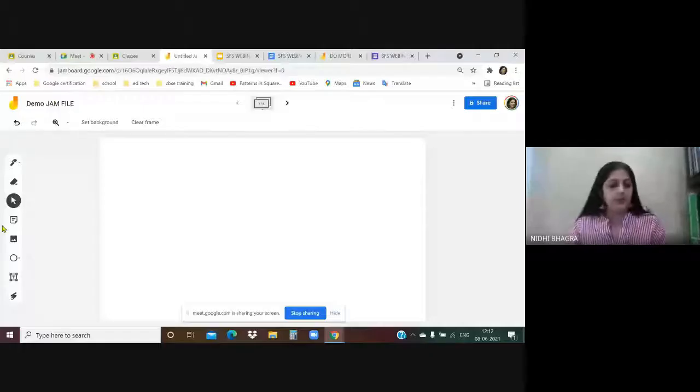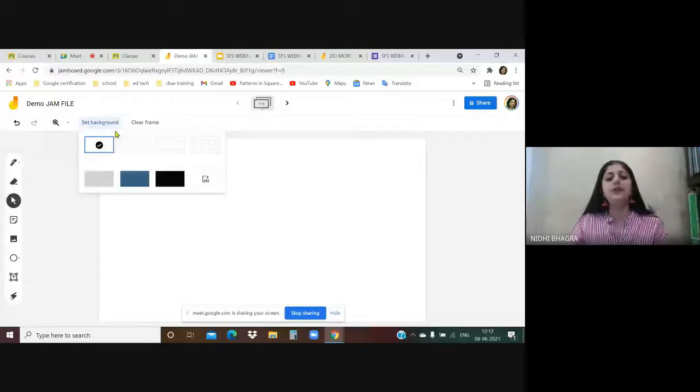Just beneath the name, you will see the undo and redo buttons. So if you want to recover your work, you can use them. Next is the zoom tool. If you want to zoom in and out, you want to see the detailing, so you will use this zoom tool. Next is set background.